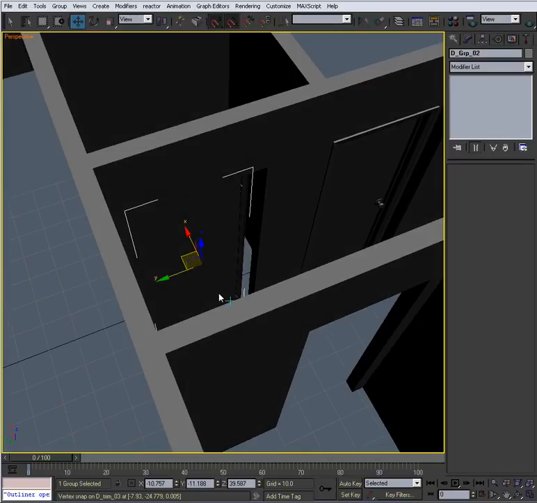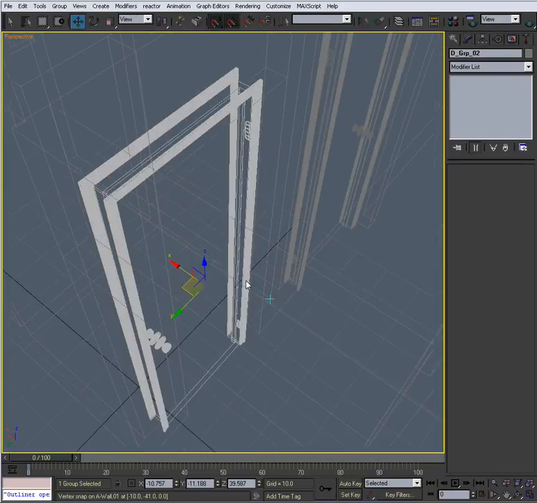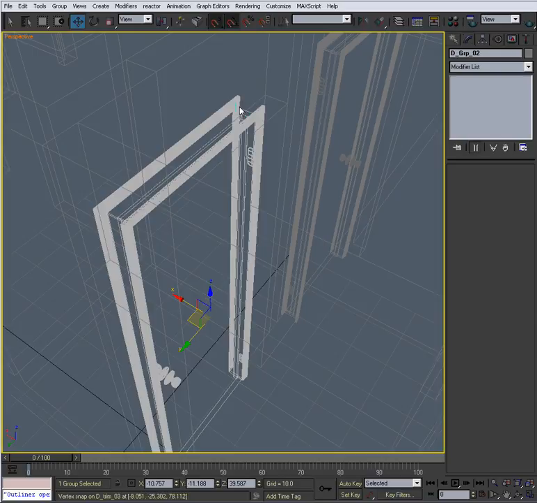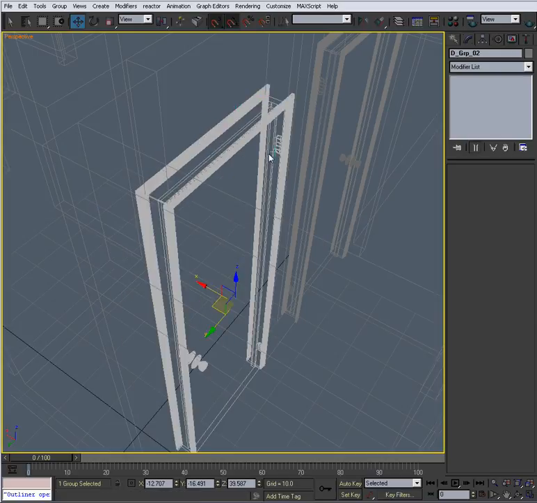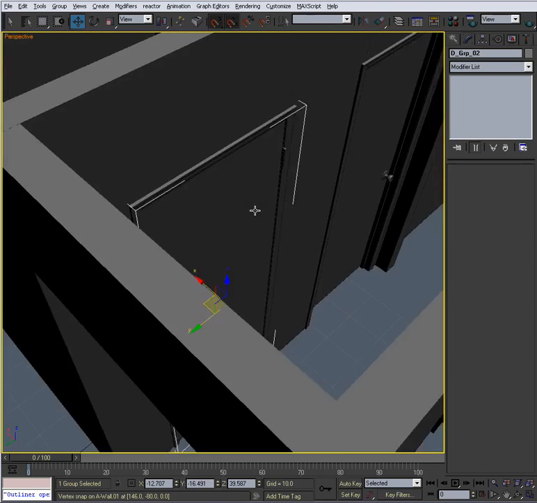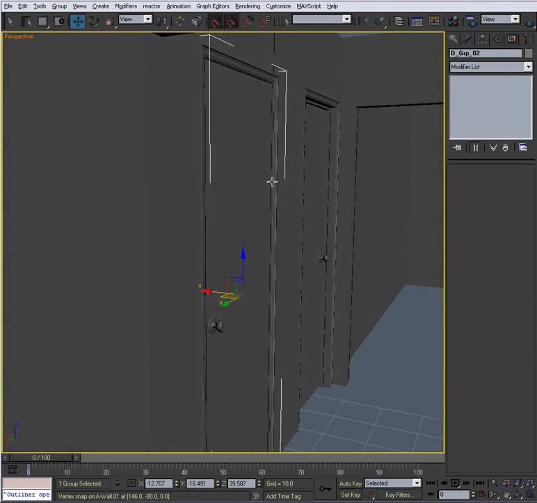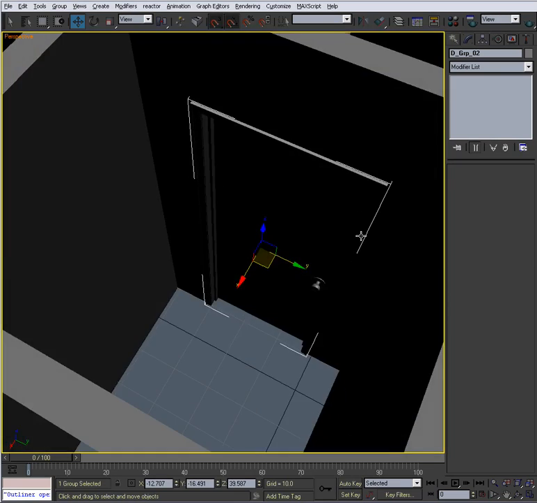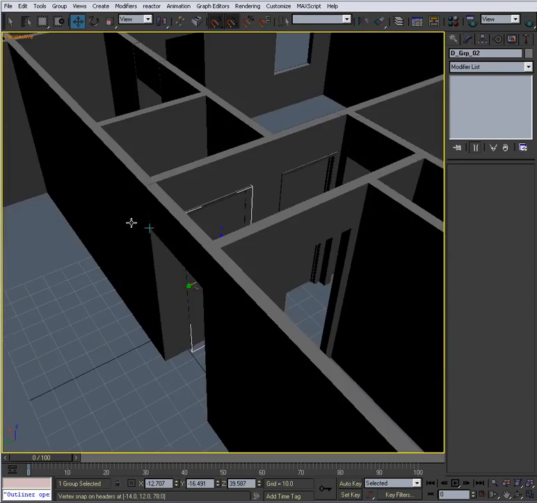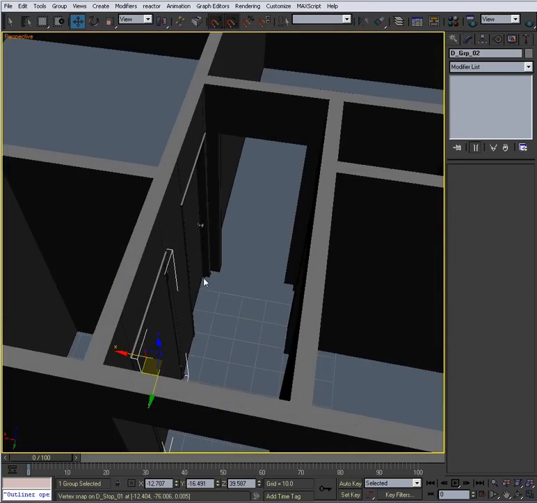Alright. And wireframe. Select right here. Bring out the move tool, of course, and snap it into place like that. F3. And that's exactly where that needs to be. Okay, good. So we have that one.